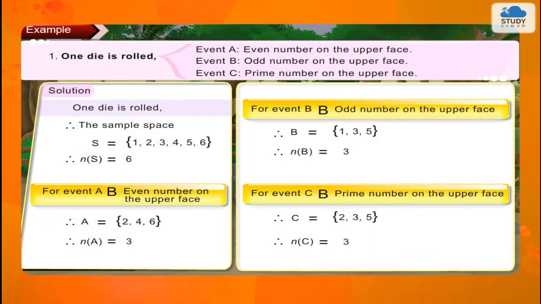Solution. One die is rolled. Therefore, the sample space S is equal to {1, 2, 3, 4, 5, 6}. Therefore, n of S is equal to 6. For event A, even number on the upper face, A is equal to {2, 4, 6}. Therefore, n of A is equal to 3. For event B, odd number on the upper face, B is equal to {1, 3, 5}. Therefore, n of B is equal to 3. For event C, prime number on the upper face, C is equal to {2, 3, 5}. Therefore, n of C is equal to 3.